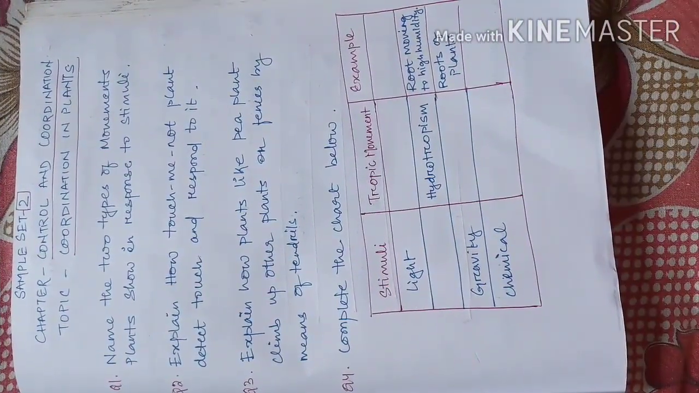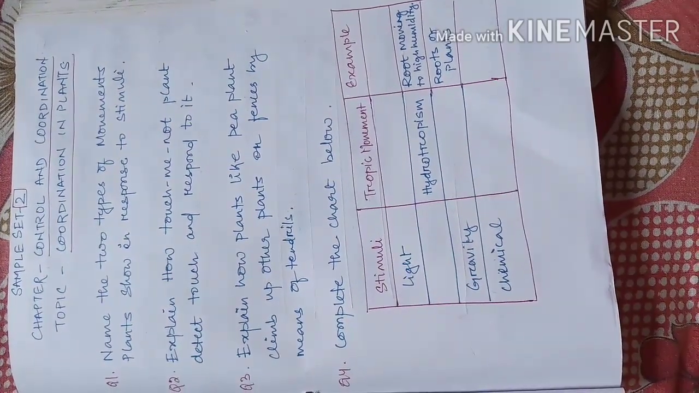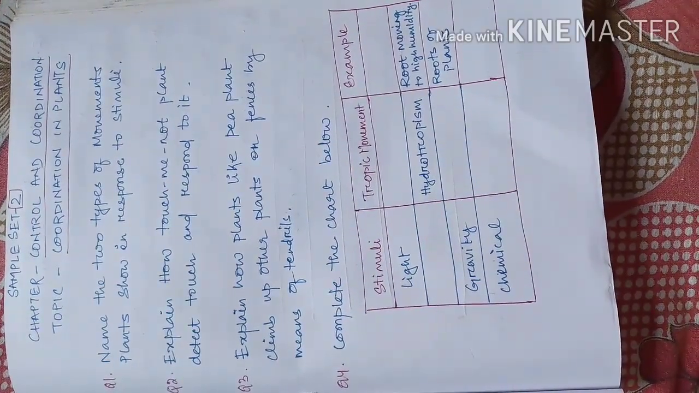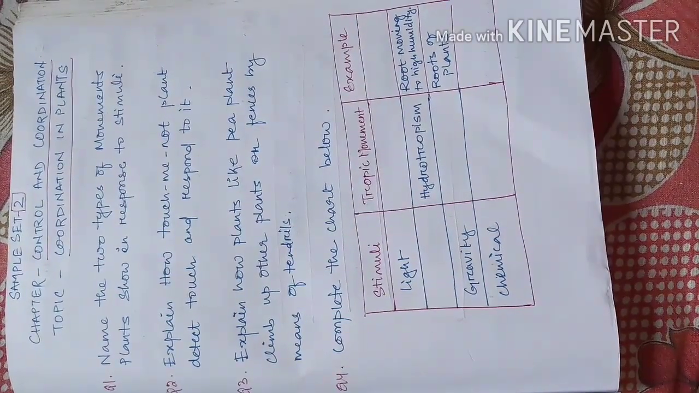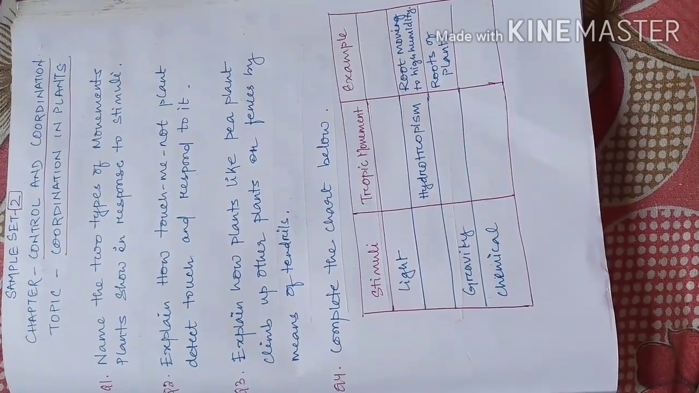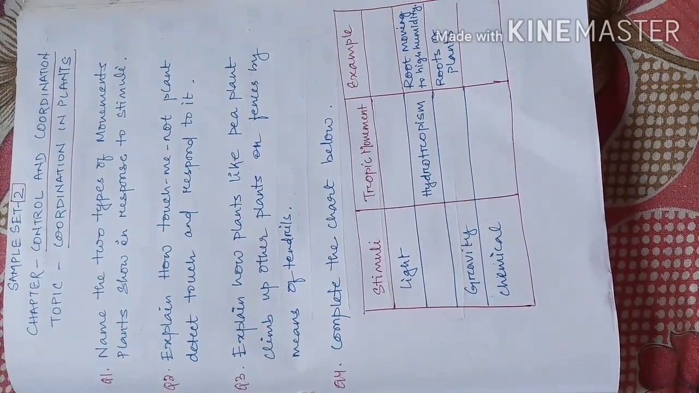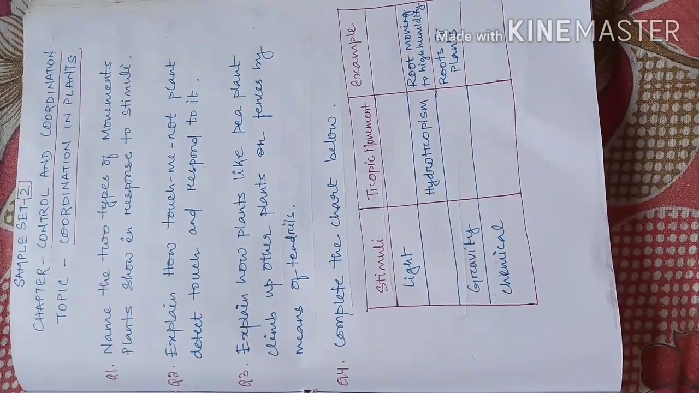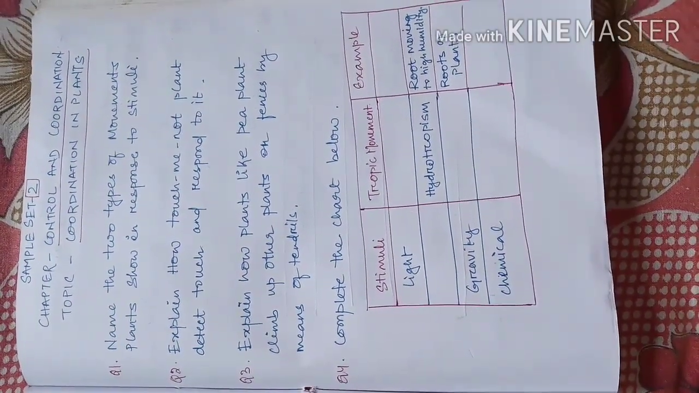So this is page number 1 again. Page number 1 of sample set 2, control and coordination chapter. The topic name is coordination in plants. This page consists of 4 questions and all of these are conceptual based questions. Now let us move to page number 2.